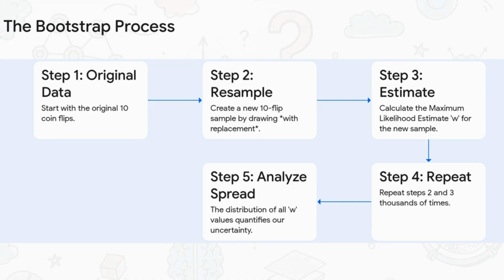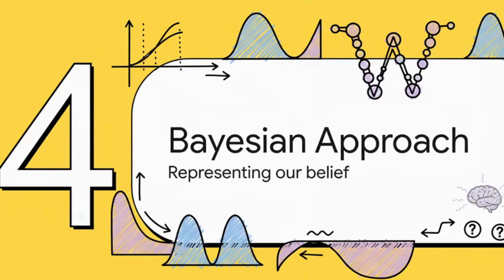You start with your original 10 flips. Then, you create a new pretend dataset by randomly picking 10 flips from your original set, and the key is with replacement. So you might pick the first heads 3 times and one of the tails not at all. For that new sample, you calculate the best guess for W. Maybe it's 0.2, maybe 0.4. You write it down. Then you do it again and again, thousands of times. What you end up with isn't one number, but a whole pile of estimates. And the spread of that pile, how wide or narrow it is, that is your measure of uncertainty.